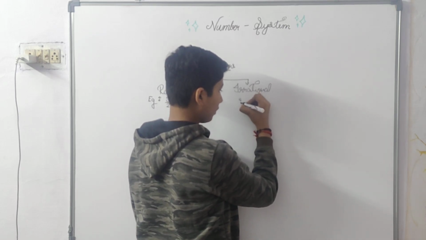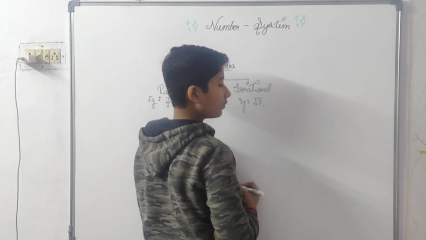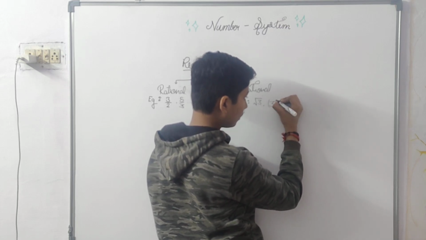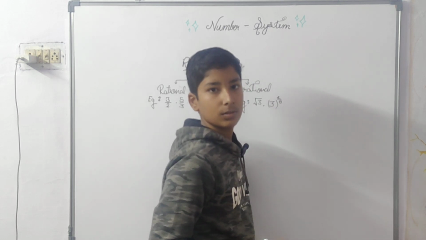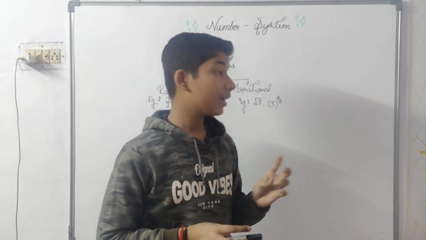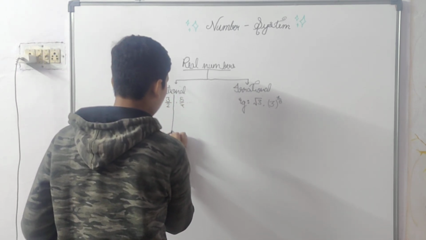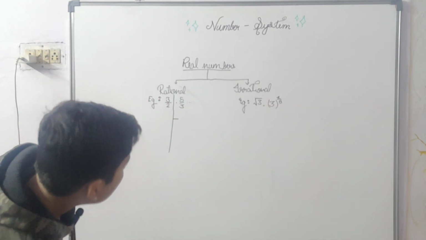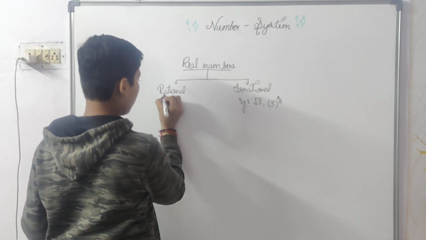And irrational numbers. Example: root 3 and 3 to the power 1 by 9. Okay. So these are a type of irrational number. And rational numbers are further divided into more parts. I will write examples later on. These are divided into 4 parts.